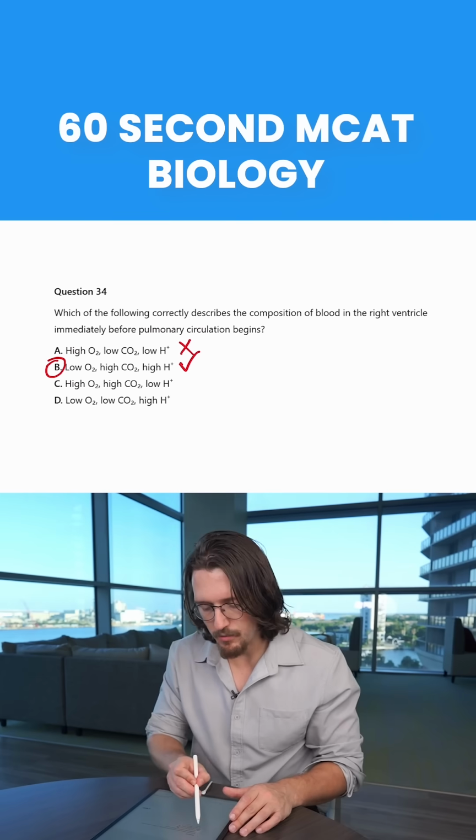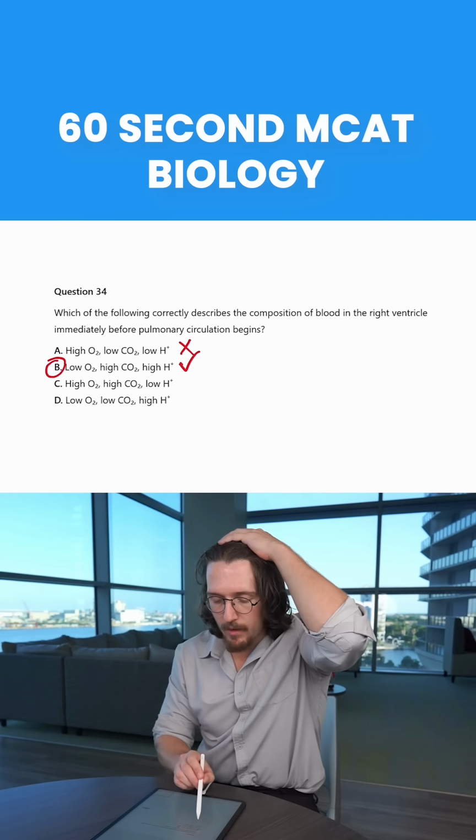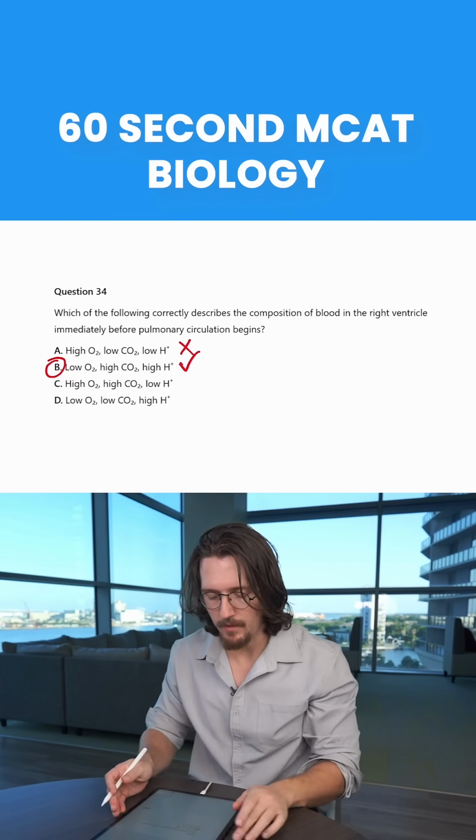And then C and D are, of course, wrong because C, you wouldn't have high O2, and D, you would have low O2, but you wouldn't have low CO2. You would have high CO2, okay? So B is the right answer.